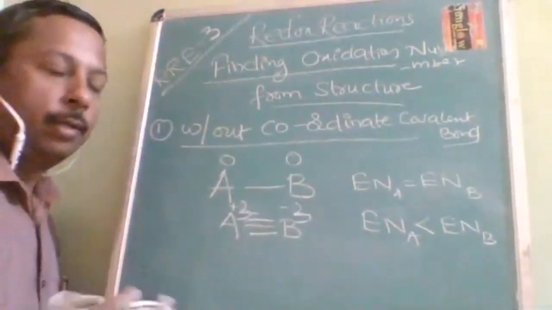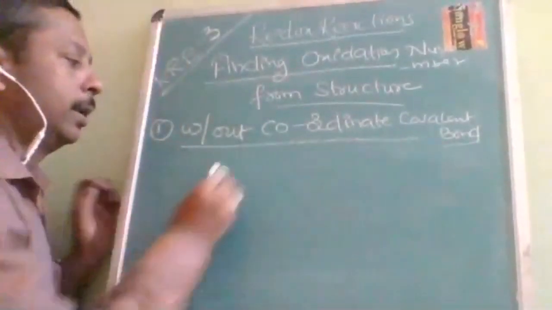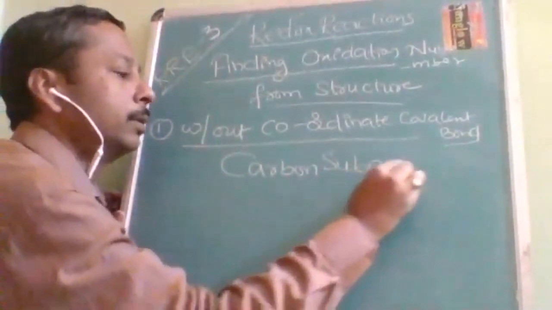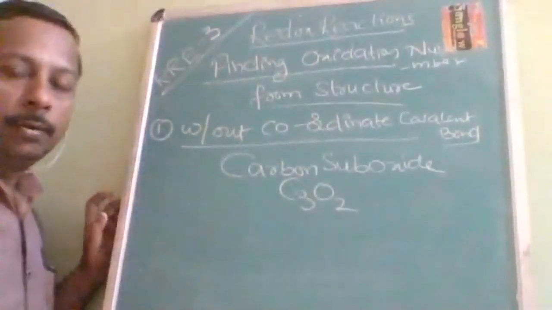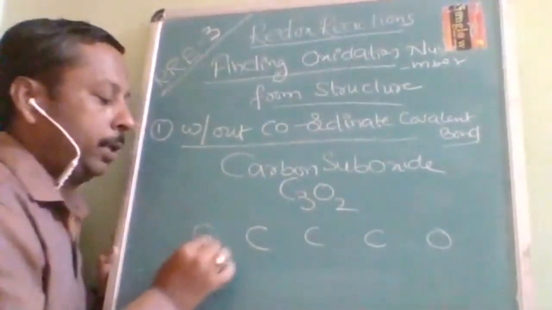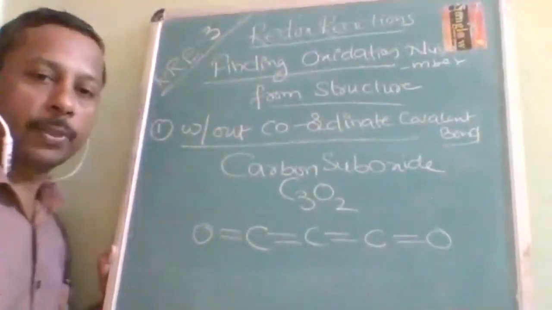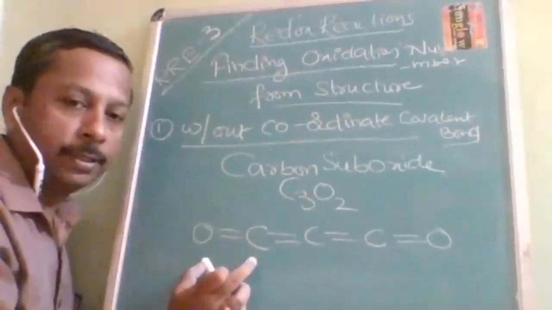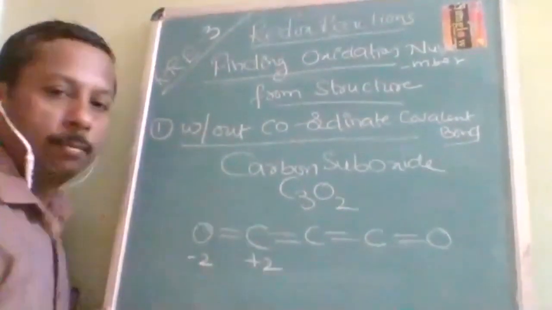Okay, I am going to give you one beautiful, most important example. It is none other than carbon suboxide. Carbon suboxide is C3O2. Here you have to write it like this, because carbon has the greater bonding capacity. This is the structure. These two elements have different electronegativity, and this one is more electronegative. So this will be -2 and this will be +2.